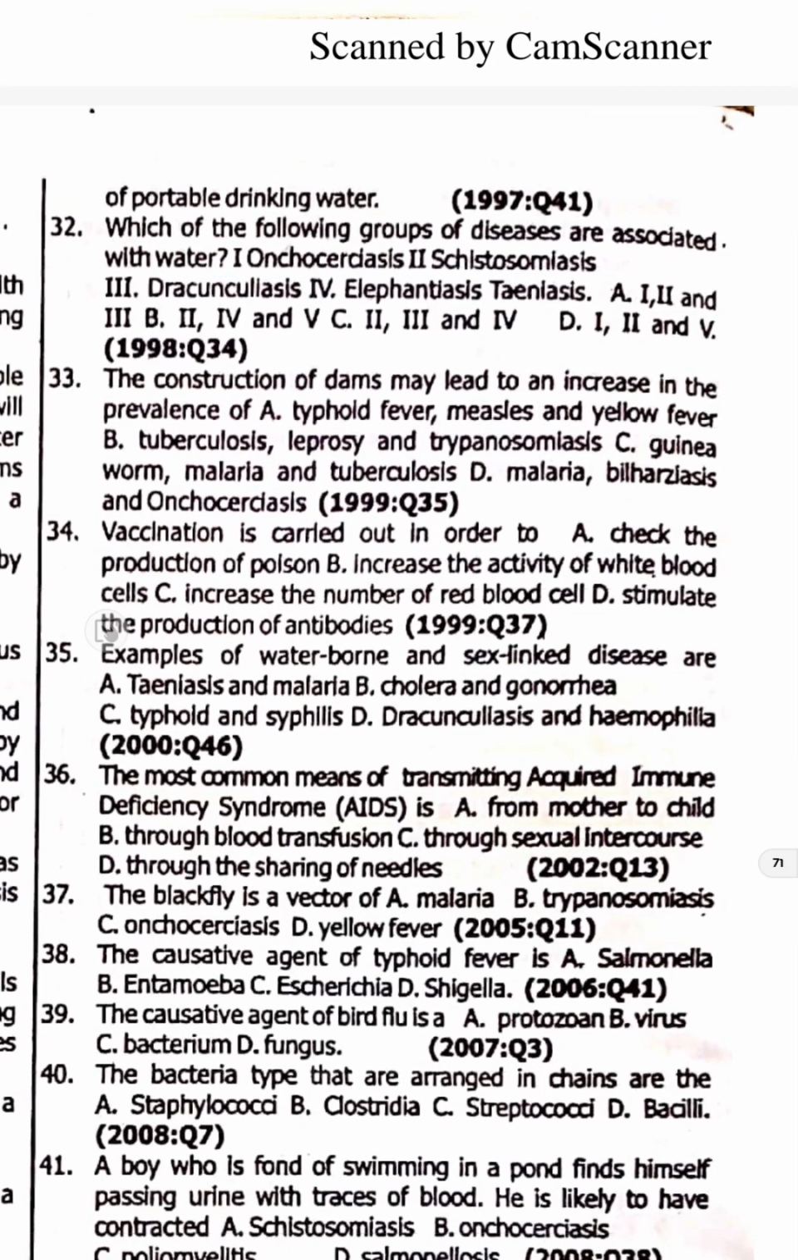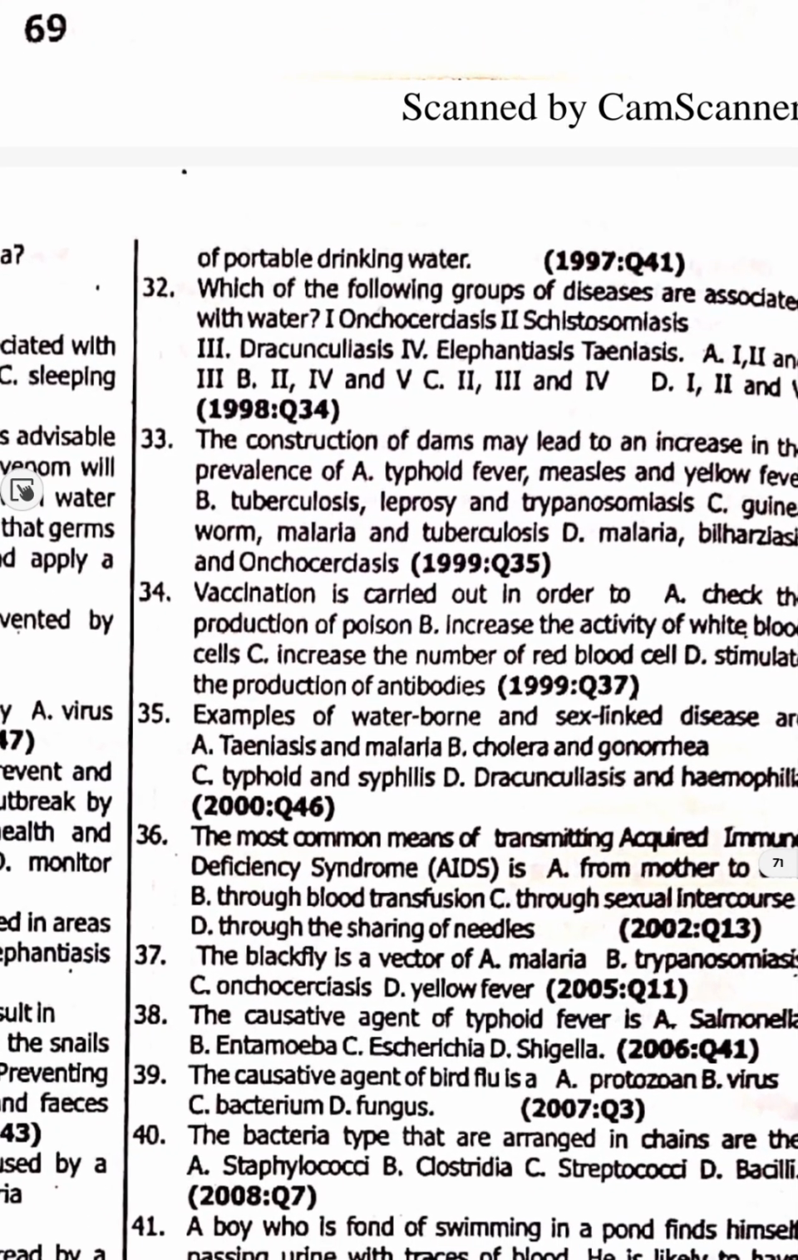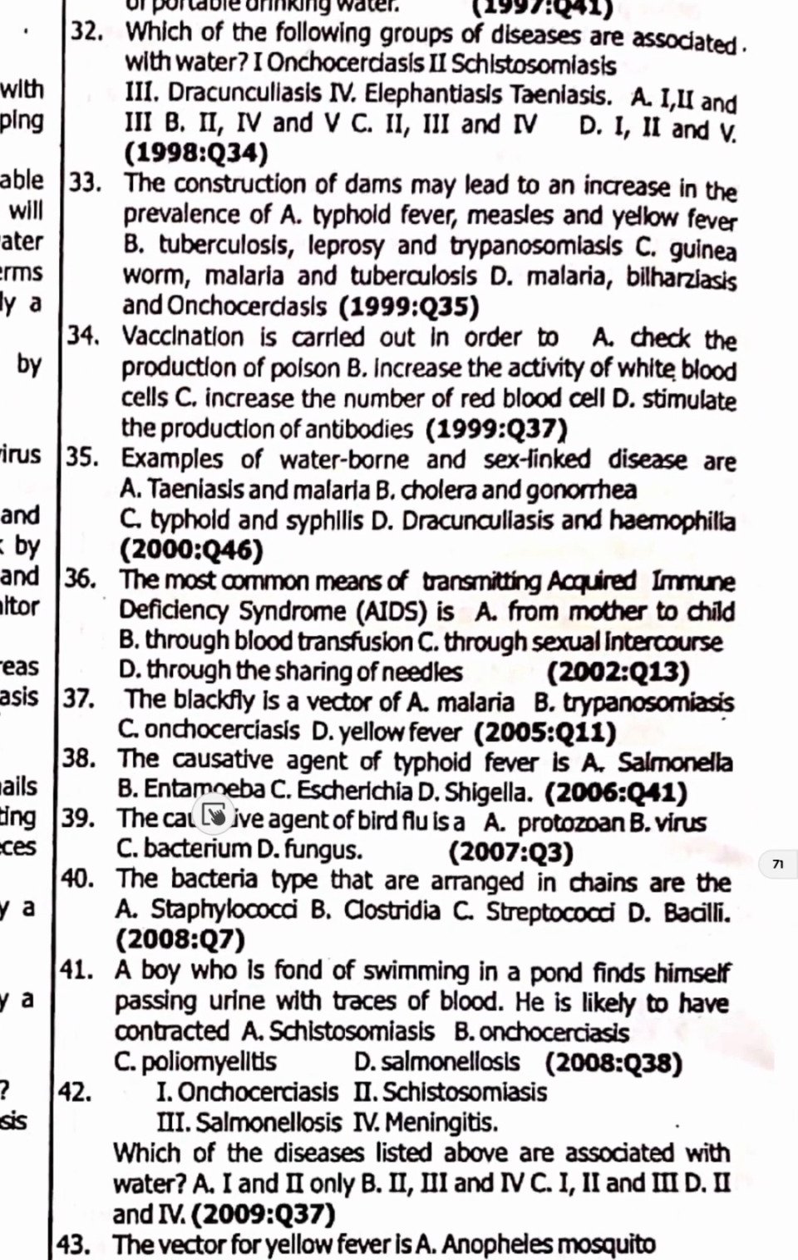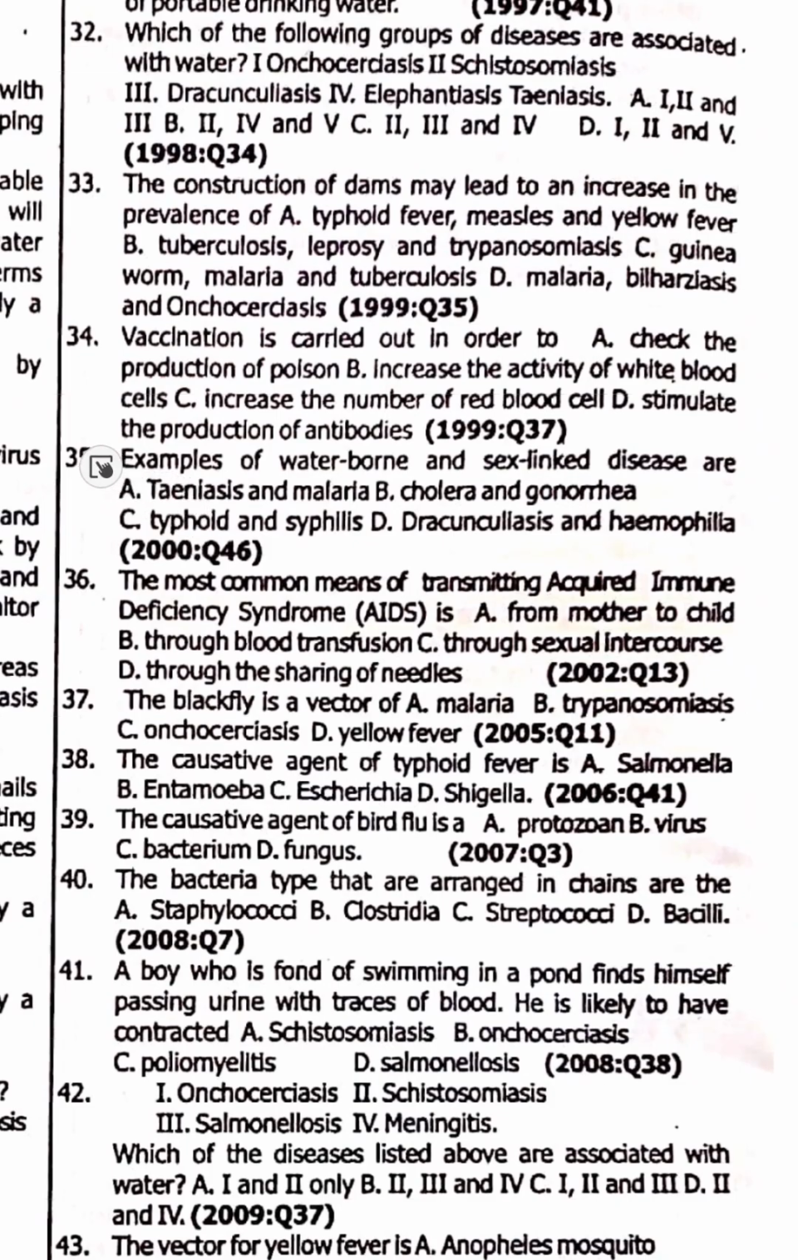The next one, 34. Vaccination is carried out in order to stimulate the production of antibodies. Option D. 35. Examples of waterborne and sex-linked diseases are... Taeniasis itself is not waterborne. This option A is entirely out of it. I've talked about taeniasis just now. Example of waterborne and sex-linked diseases is option B.